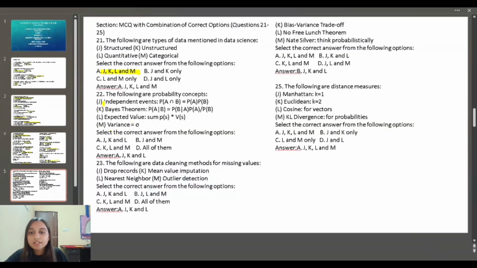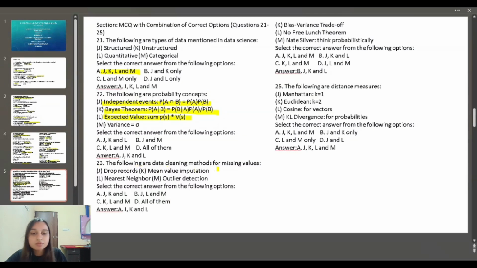Here independent event A intersection B equal to P of A times P of B is correct, Bayes theorem is the correct formula, and L, expected value, sum of P of S times V of S, is correct.